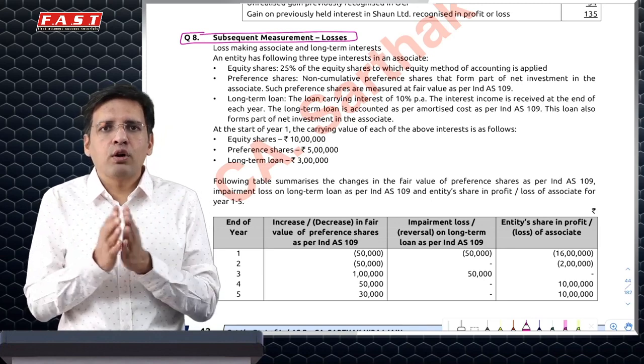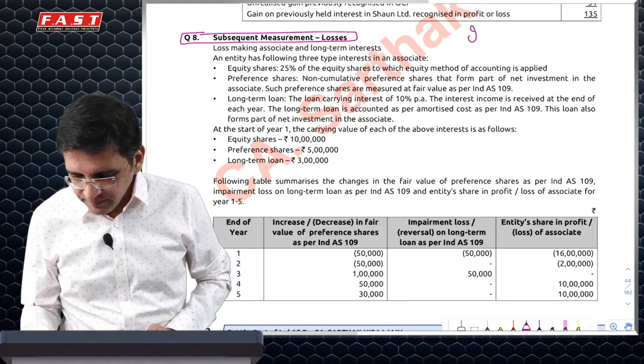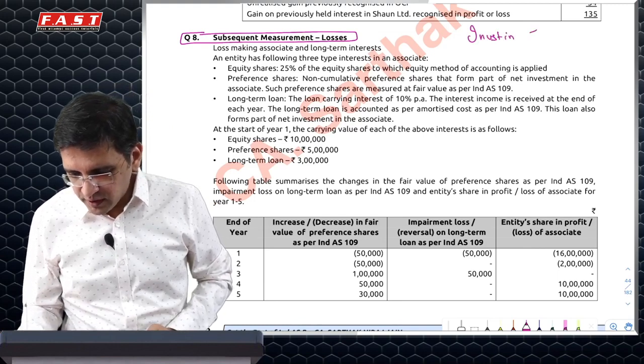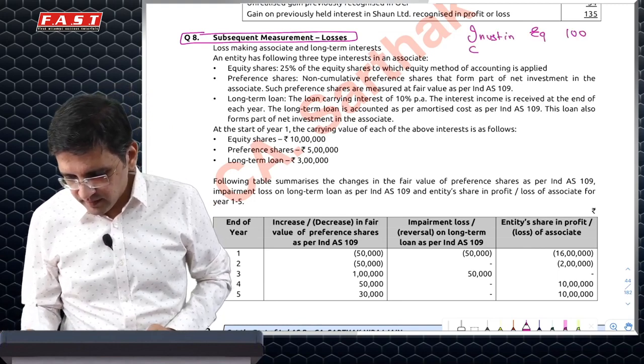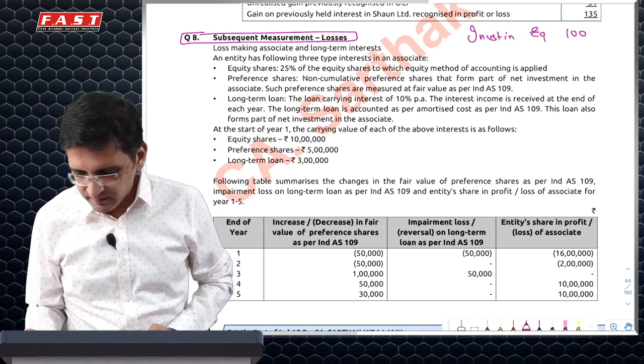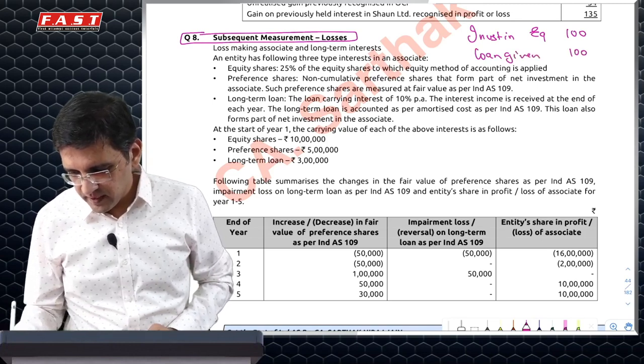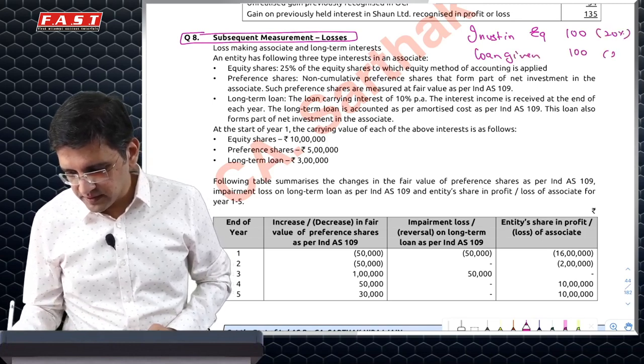In fact, okay, so let's not get too much confused on this. Investment in equity is 100 and investment as in loan given is 100.